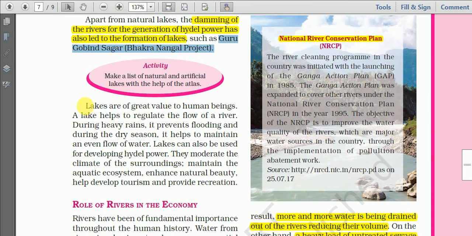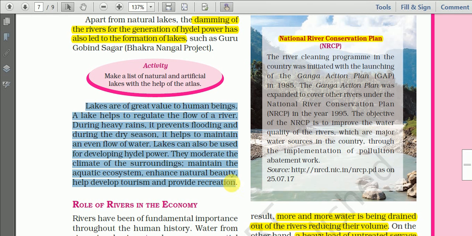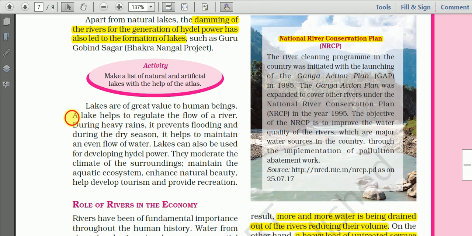Then in this paragraph, you will find the importance and usefulness of lakes. The lakes, as mentioned here, are of great value to human beings. Number one point is that lakes help to regulate the flow of water. When there is heavy rainfall, the rainwater will be collected in the lake, and thus it prevents flooding.